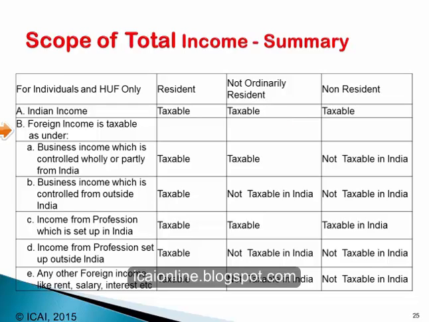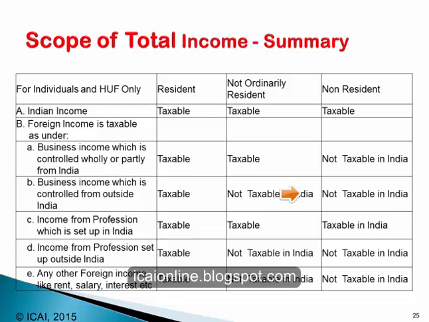Foreign income arising from business which is controlled wholly or partly in India is taxable in the case of residents and not ordinarily residents, but it is not taxable in the case of non-residents. In the case of business income which is controlled from outside India, it is taxable in the hands of residents, but it is not taxable in the hands of not ordinarily residents and non-residents.